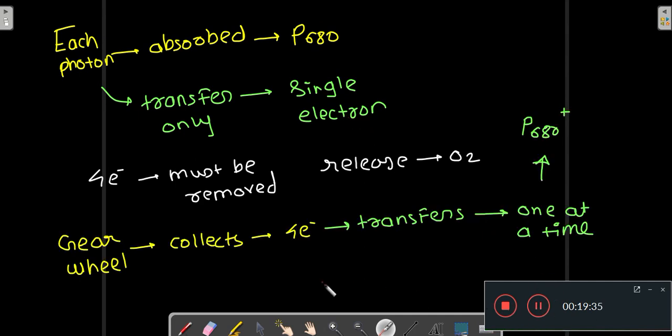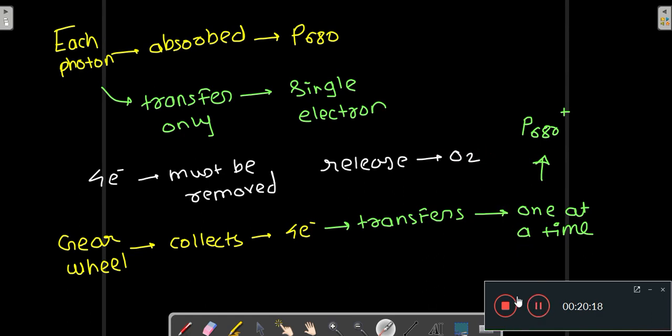So there is a gear wheel. In the system there is a gear wheel that collects these 4 electrons, and this gear wheel then transfers the electrons one at a time to P680 plus. So the 4 electrons generated by the photolysis of water are collected by the gear wheel, and it transfers electrons one at a time to P680 plus, and that is how this whole thing is managed.